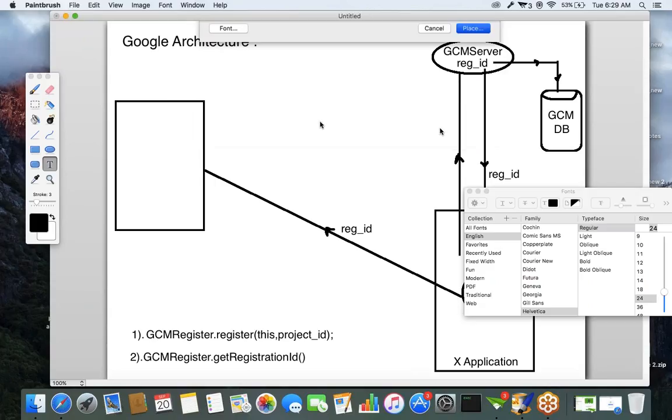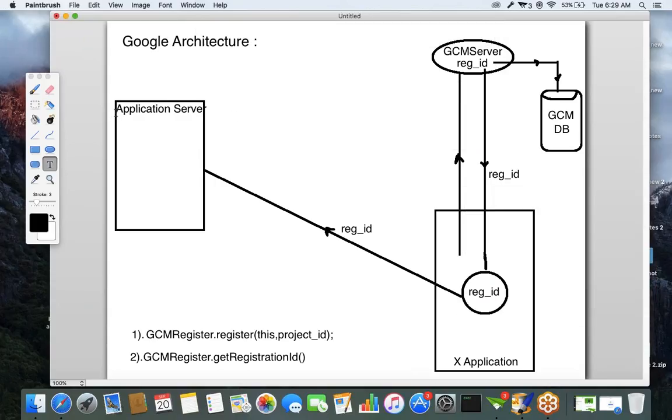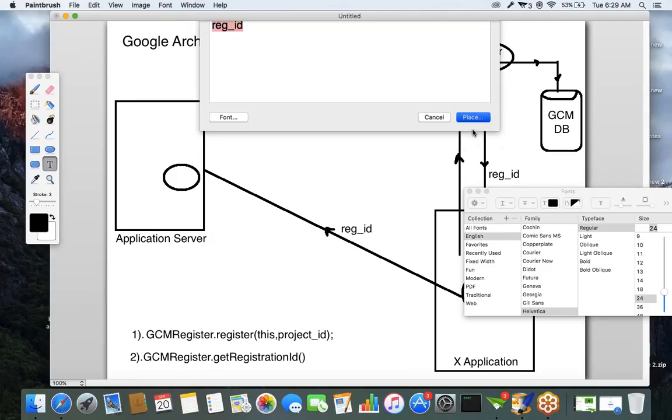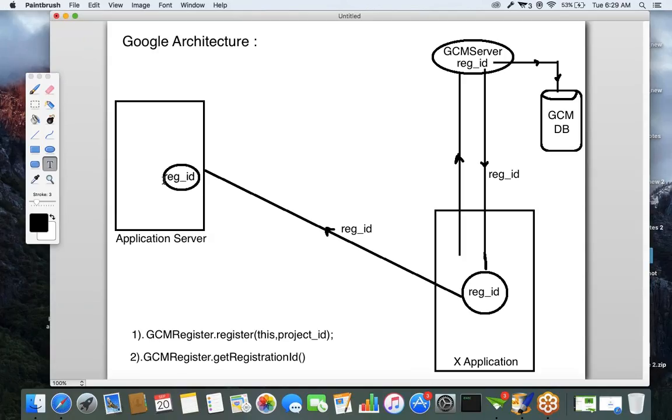We'll send the registration ID to the application server. The application server will receive that registration ID from your Android application, and it will store the registration ID into its database server.